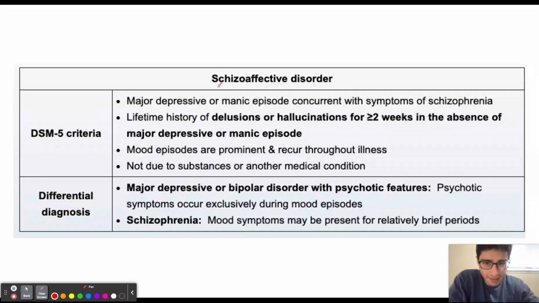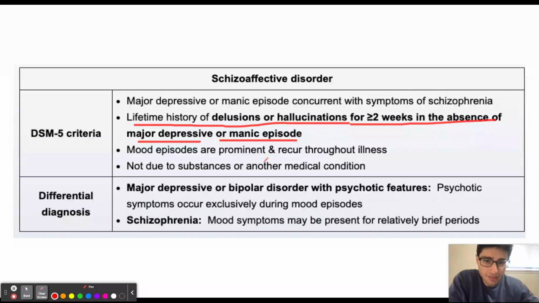The key to the diagnosis of schizoaffective disorder is going to be this lifetime history of delusions or hallucinations for at least 2 weeks in the absence of a major depressive or manic episode. So, without any mood episodes like major depression or manic episode, patients are still going to experience delusions or hallucinations.